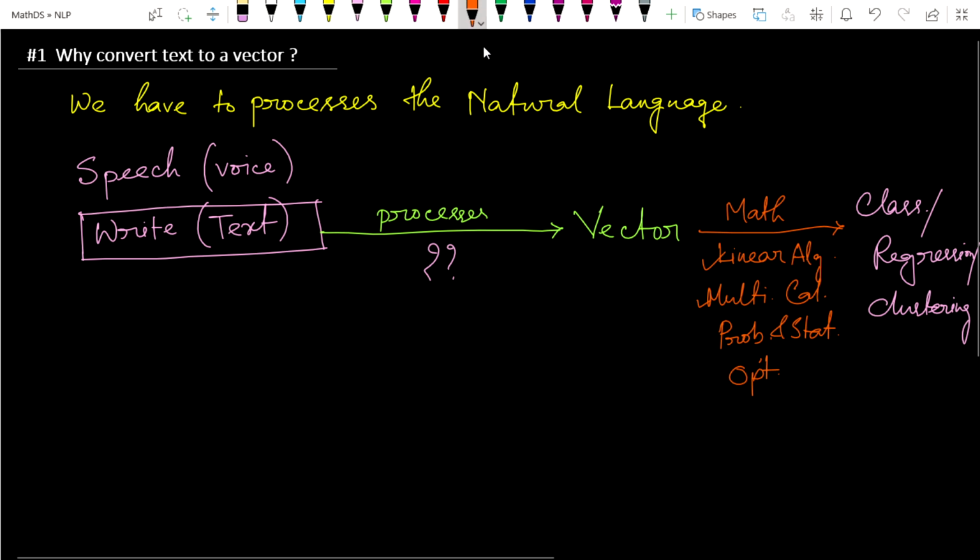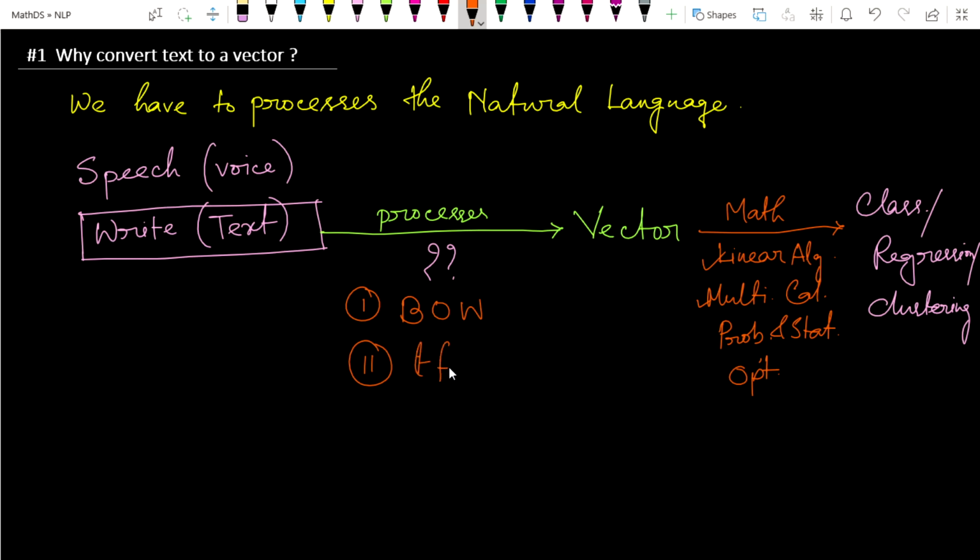There are various techniques to process text into a vector. The techniques that are mostly used: the first one is bag of words, which we'll see in the next video. Then we will learn the second concept, TF-IDF. The third concept, word2vec.